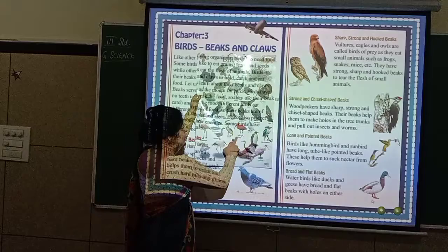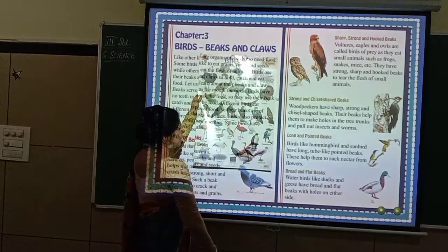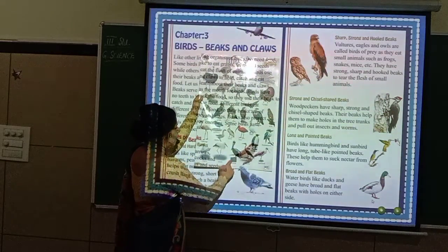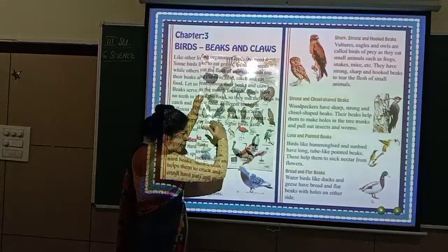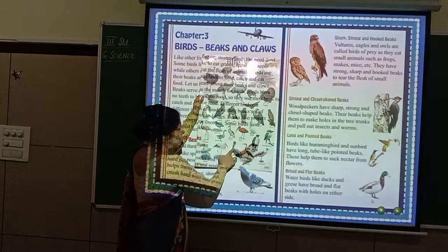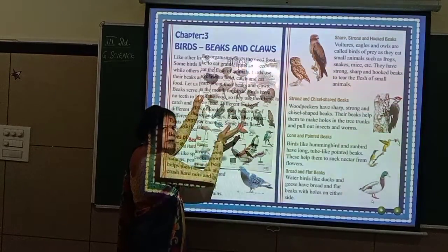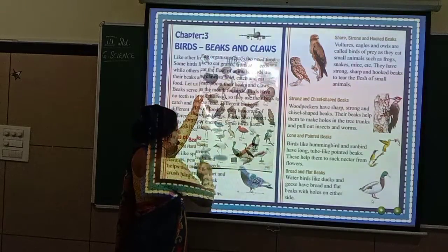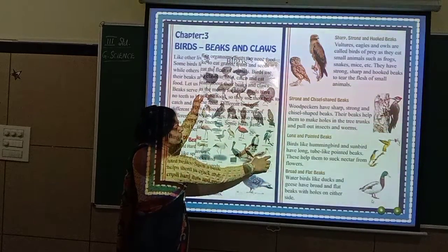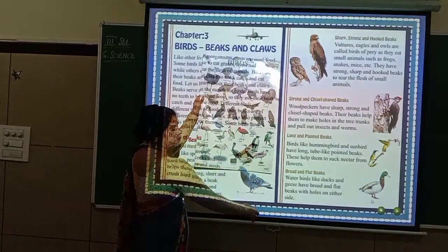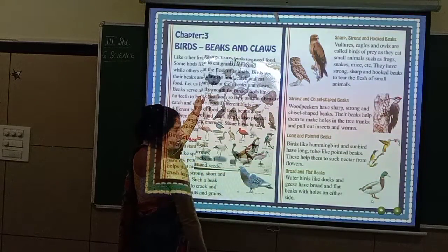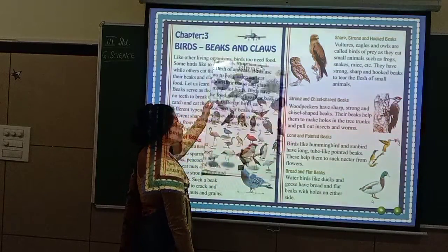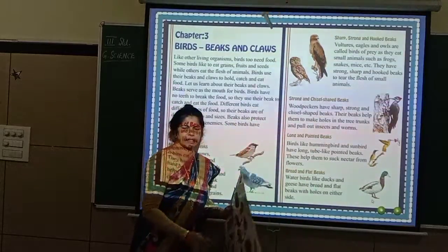Look at this ibis. Look at the beak. Very long also. And look at this pelican. Pelican also has a long beak, and there will be a skin covering outside. It will be like this. Okay. So this is how it looks different. Spoonbill. See here. Broad and flat beaks. Got it? So these are some of the birds.